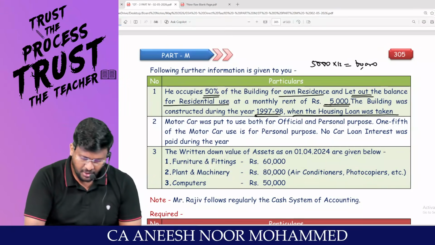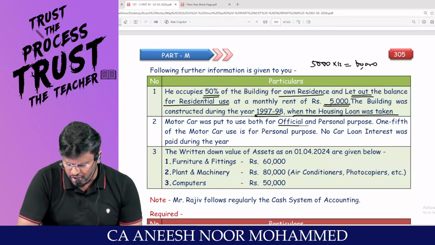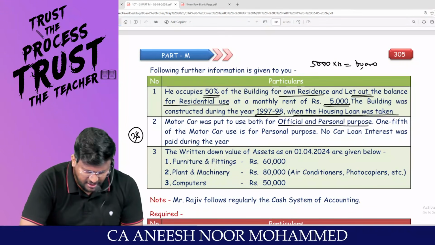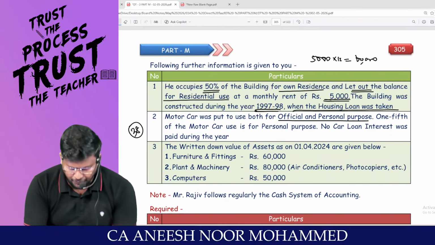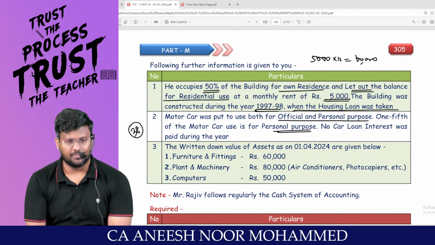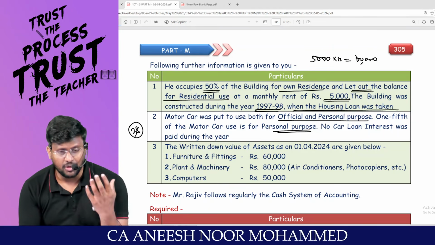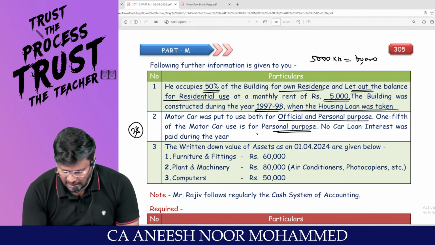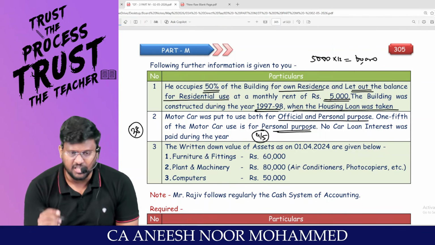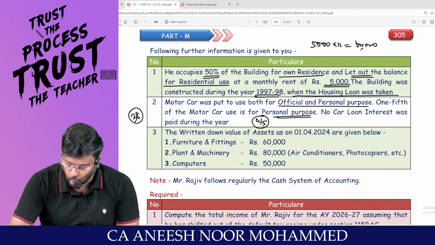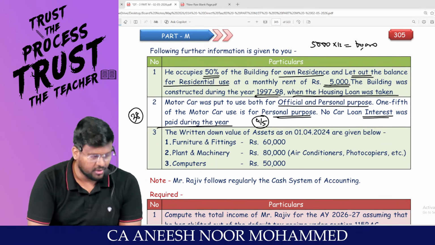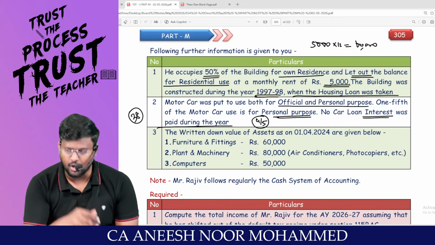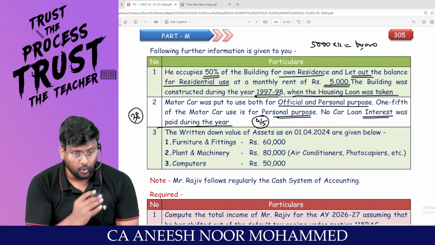Able to appreciate? The motor car was put to use for both official and personal purpose. That means section 38 implication: they are saying 1/5 of the motor car is for personal purpose. So 1/5 of the motor car expenses should not be allowed as a deduction, whereas 4/5 is for business purpose and will be allowed as a deduction. No car loan interest was paid during the year. If it has not been paid, it cannot be claimed as a deduction because you are following the cash system of accounting.